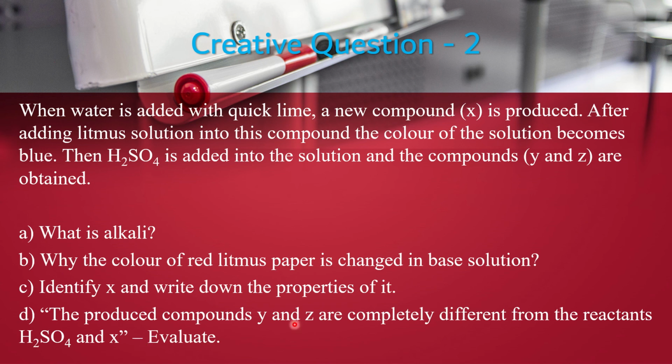The produced compounds Y and Z are completely different from the reactants sulfuric acid and X. Evaluate. The produced compound Y is calcium sulfate salt and Z is water. Both are neutral compounds. So their properties are completely different from the reactants sulfuric acid and calcium hydroxide. You will evaluate these different properties of the products.